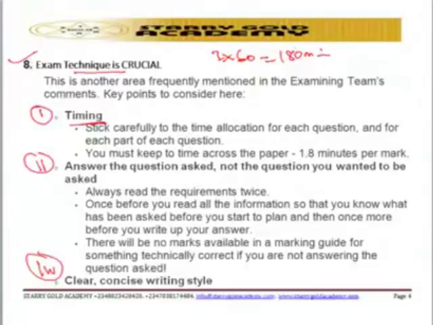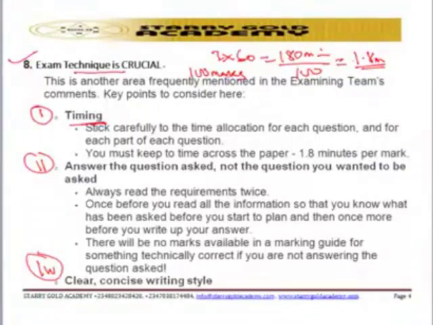So what you need to do after that is to check how many marks are allocated to it. We have 100 marks allocated to the question. Out of the 100 marks, then 180 divided by 100. Definitely you are going to have 1.8 minutes. You are having 1.8 minutes to be spent on each mark.